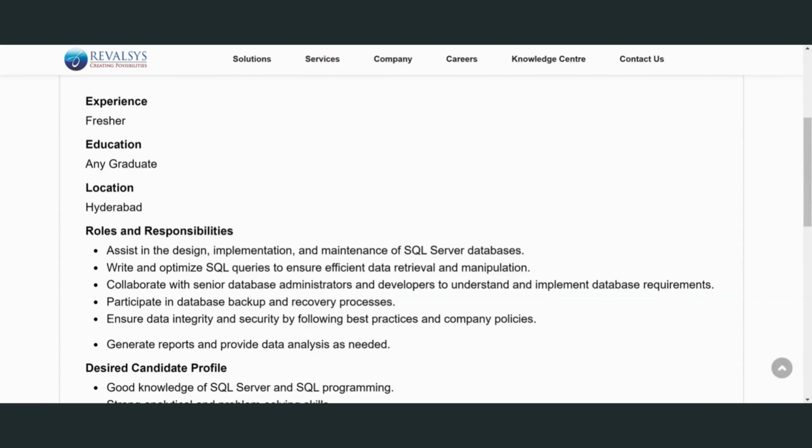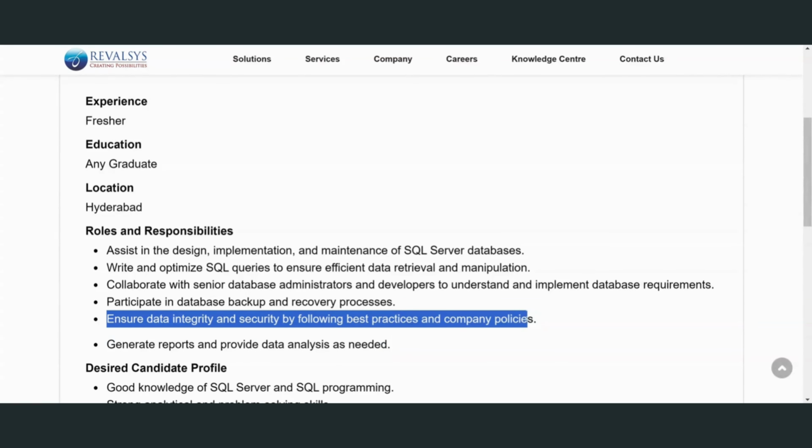And next, ensure data integrity and security by following best practices and company policies. Okay, following best practices and policy means, based upon the client requirements, you can work on that and design their entity models. This is the next point.